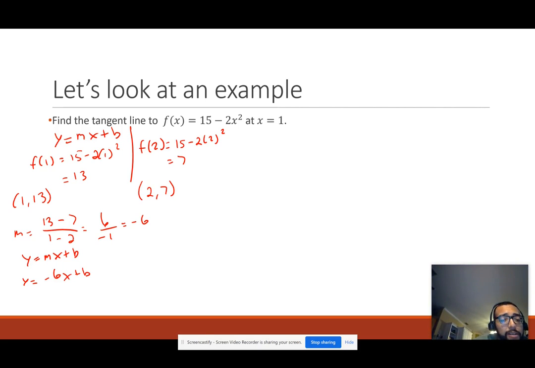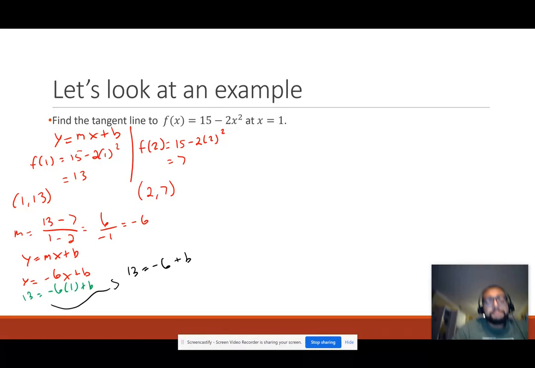So that means here, can I pick a different color? I can. Cool. We'll do green. So the point 1 comma 13 is going through this equation. So that means when y is 13, my x is 1. And now look at this. Oh, this becomes just an equation we can solve by itself. So here we get 13 equals negative 6 plus b. To solve for b, we'll move that 6 to the other side.